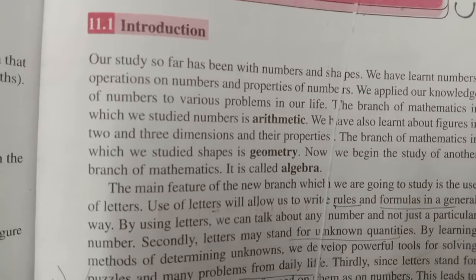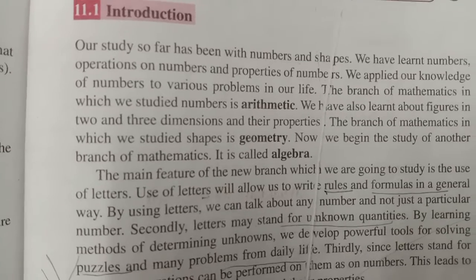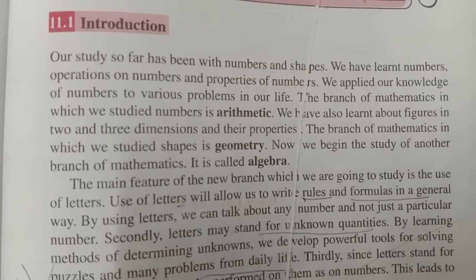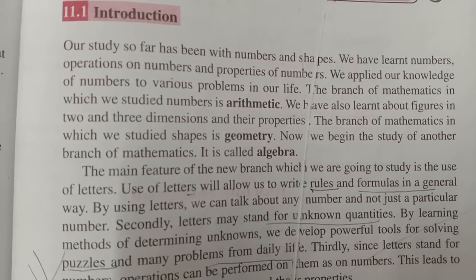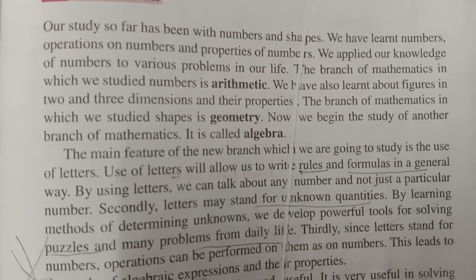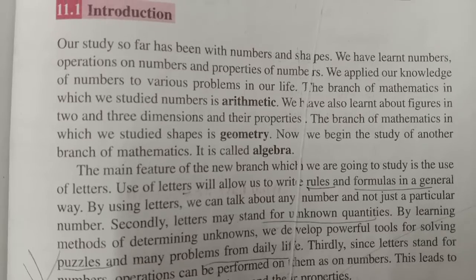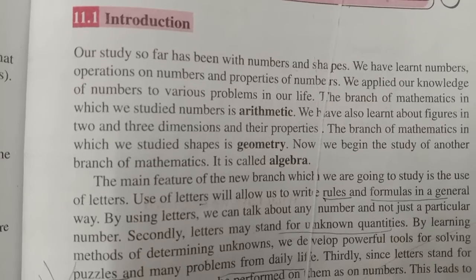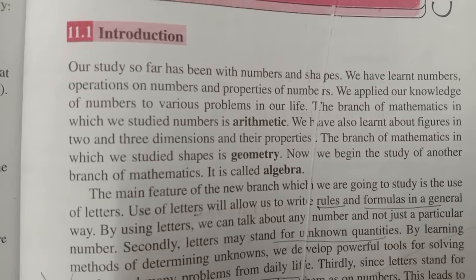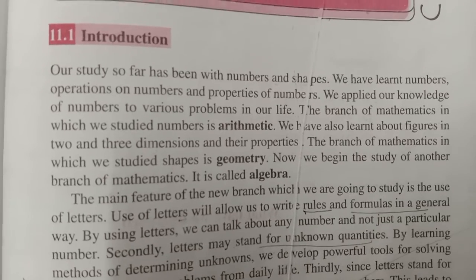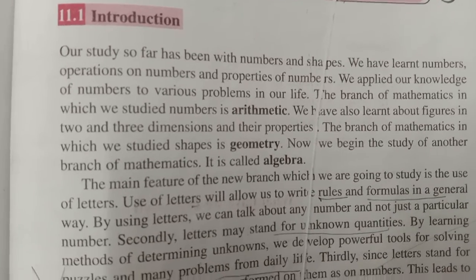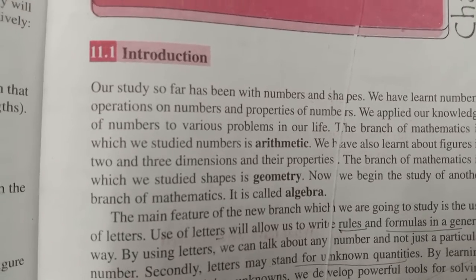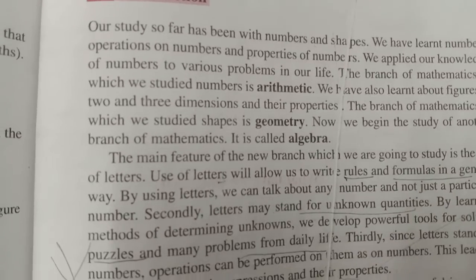See children, the study of numbers is called arithmetic. We have also learned about figures in 2 and 3 dimensions and their properties. The branch of mathematics in which we studied shapes is geometry. Children, about numbers we learned whole numbers, integers and their properties, and this all comes under the branch arithmetic. And we also learned about different shapes of 2D and 3D figures. The study of 3D and 2D figures comes under the geometry branch.